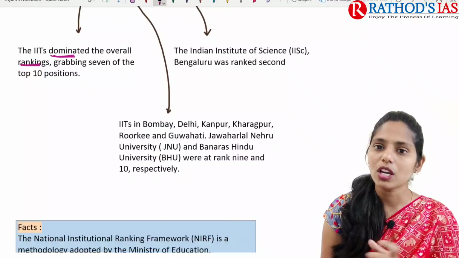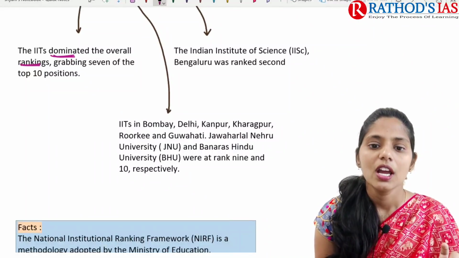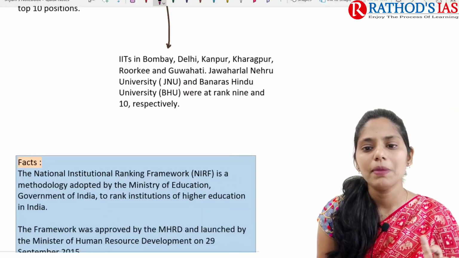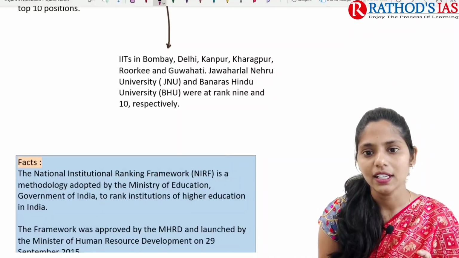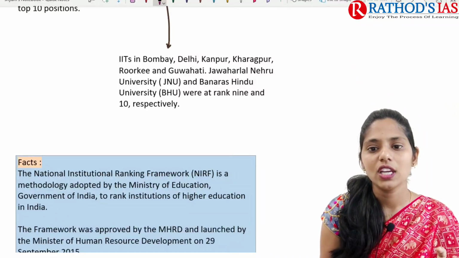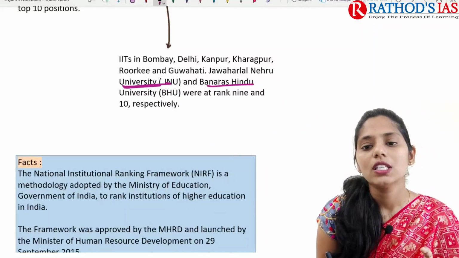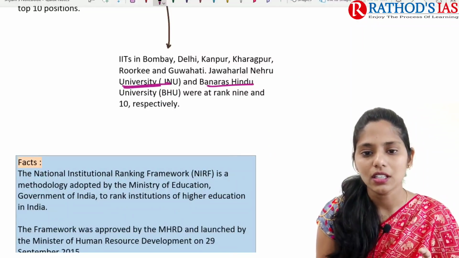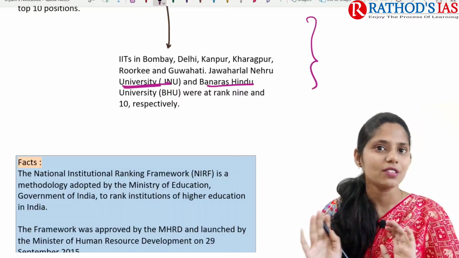The second place is occupied by the Indian Institute of Science Bangalore, that is IISc Bangalore. And apart from this, JNU, Jawaharlal Nehru University, is ranked 9th, and BHU, Banaras Hindu University, is ranked 10th. So these are some important details. Now let us move on to some facts.